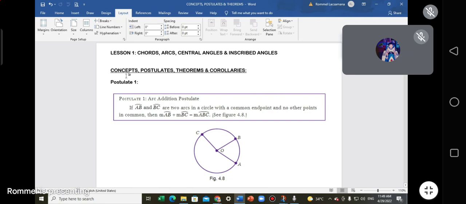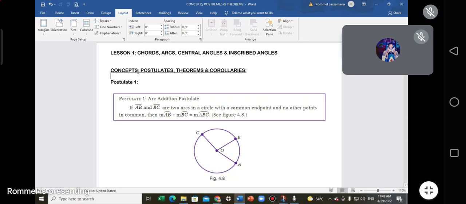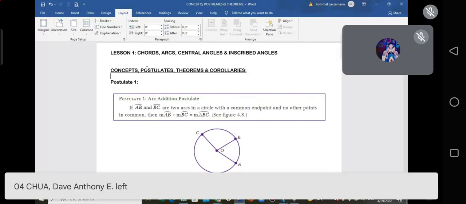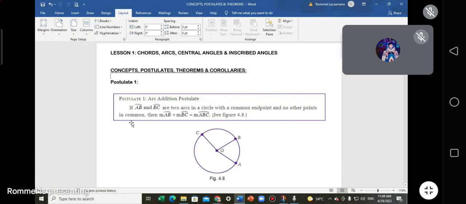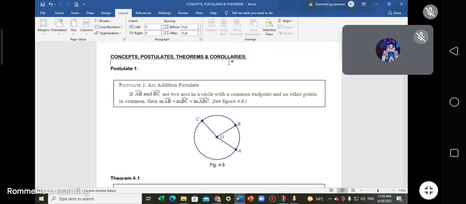When we say concepts, those are the definitions. What is the definition of a radius, of a chord, a central angle, etc. And then when we call postulate, there is a definition of that postulate. And then theorems, we have a lot of theorems there in lesson one. And then corollaries supporting the theorem.